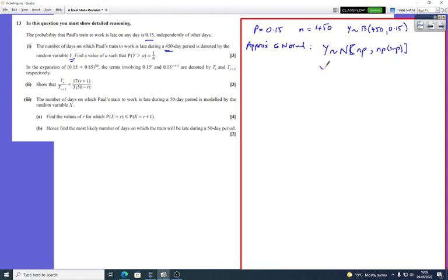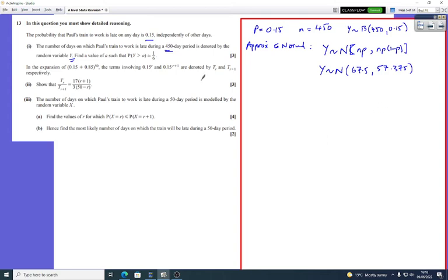So now I'm going to say Y, and if I do my working out on the calculator, you will note that Y approximately has a distribution of N(67.5, 57.375). That's the mean, and the variance is 57.375. Okay, so we've got that.